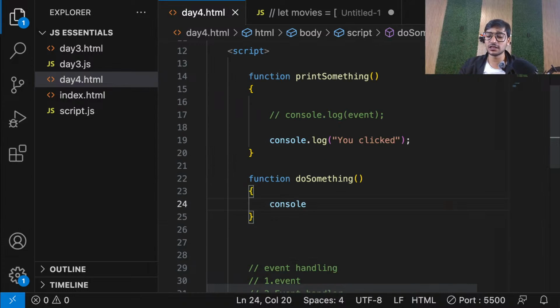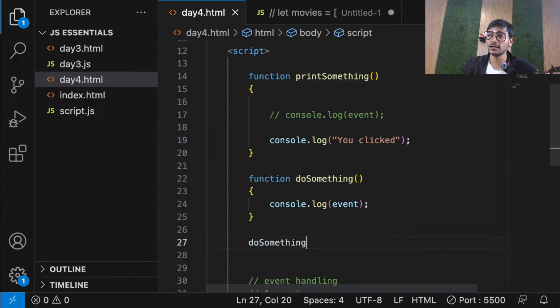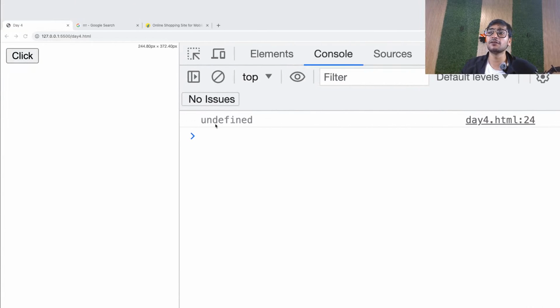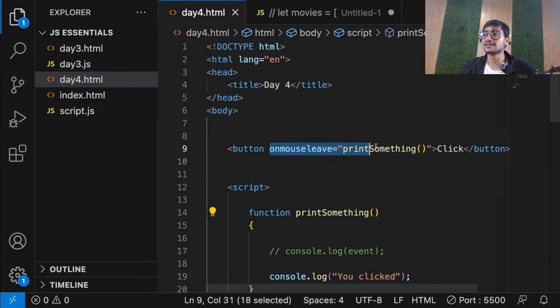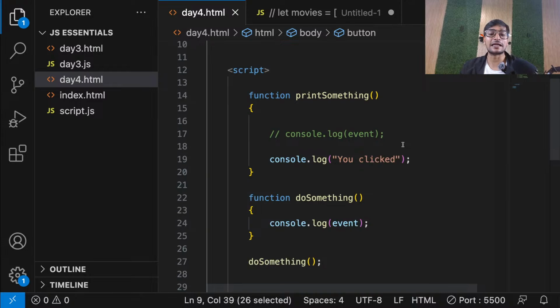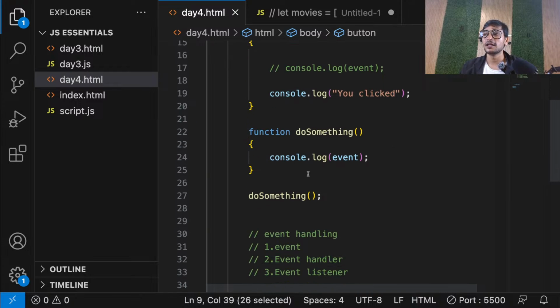If I try to use the event object in this and call this function normally, it will give me undefined. Because it's saying I don't even know what this event object is. Event object is only known by the functions which are event listeners, which are attached to an event. Is that clear, everyone? Event object is not available in a normal function.